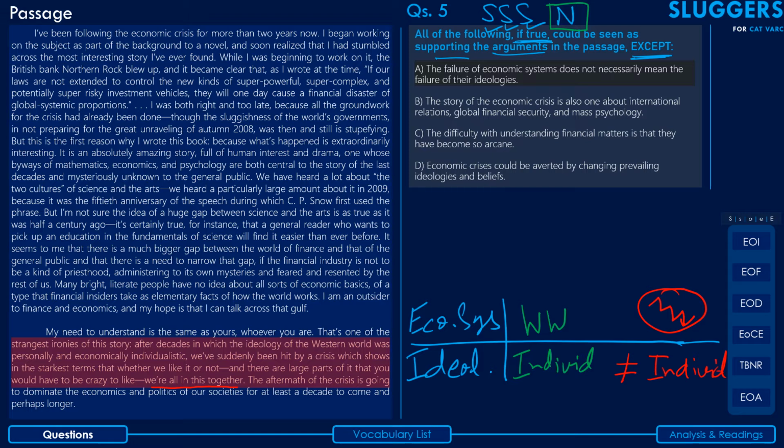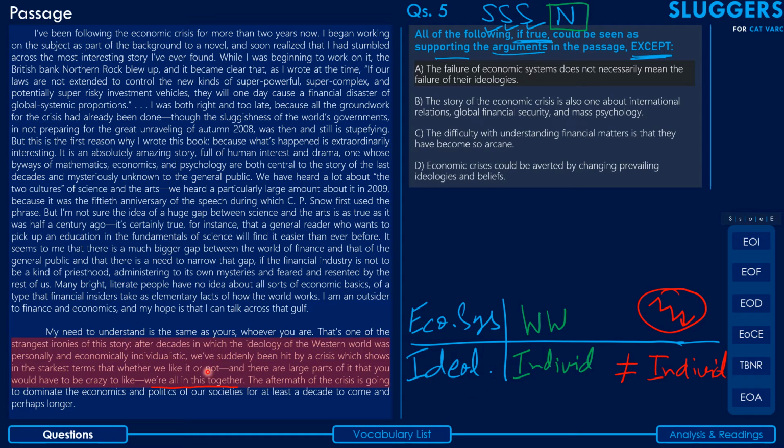What we have done now is put whatever the passage says in a format which can help us assess the first option. The first option says that the failure of the economic system does not necessarily mean the failure of the ideology.